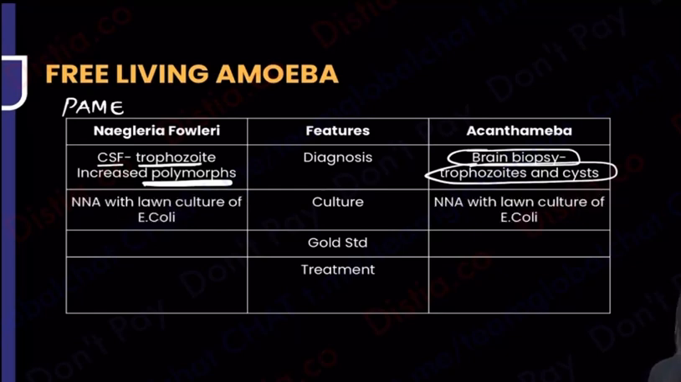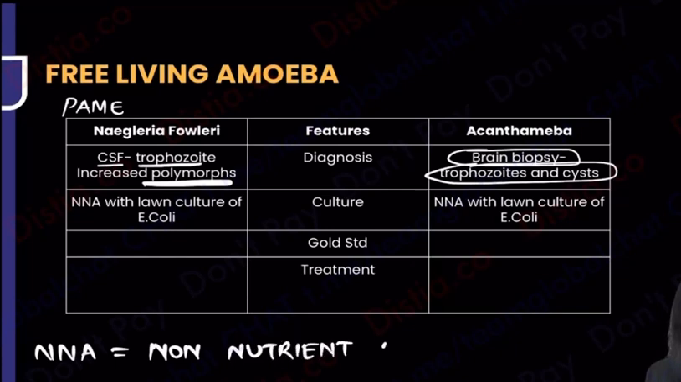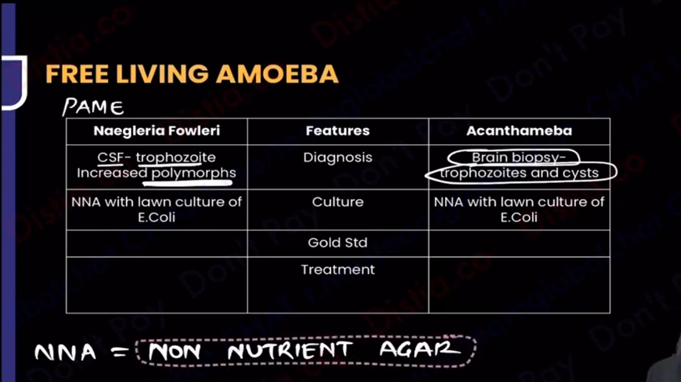What is NNA? Firstly, you need to know the full form. NNA stands for non-nutrient agar, and please note that this is actually a lawn culture. You guys have read that in culture media. This is a lawn culture in which what is laid down? This is going to be E. coli. E. coli means Entamoeba coli, okay, not Escherichia coli. So NNA is done with E. coli. That is the culture for both.